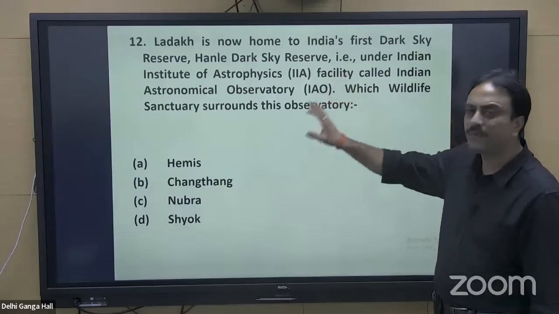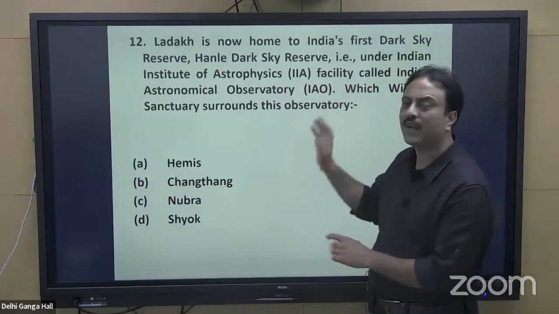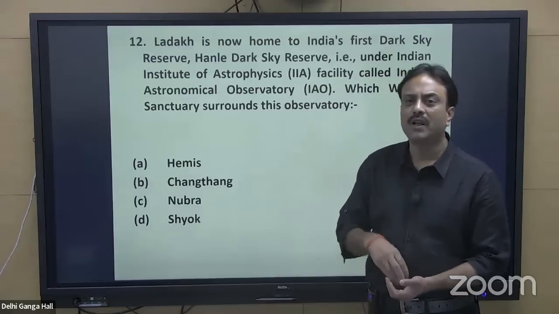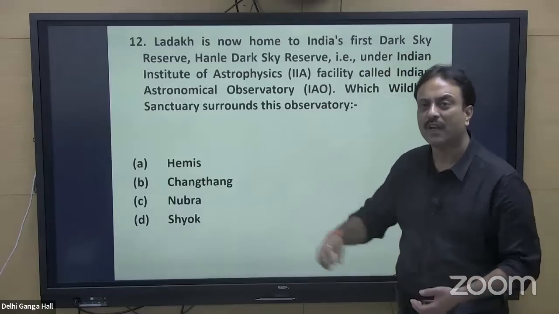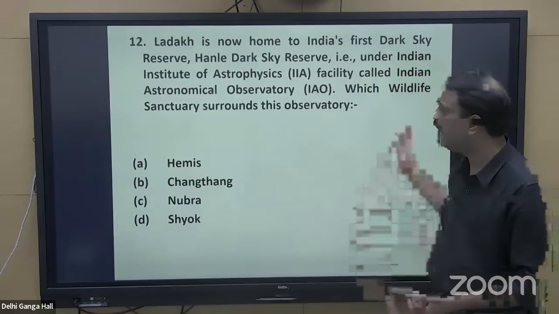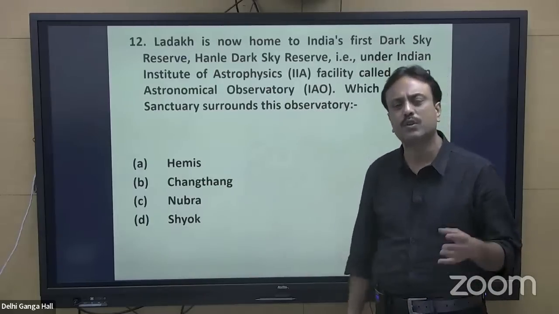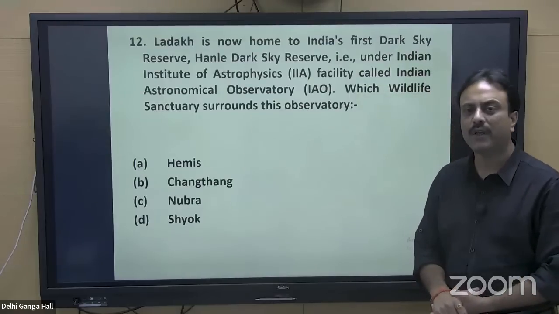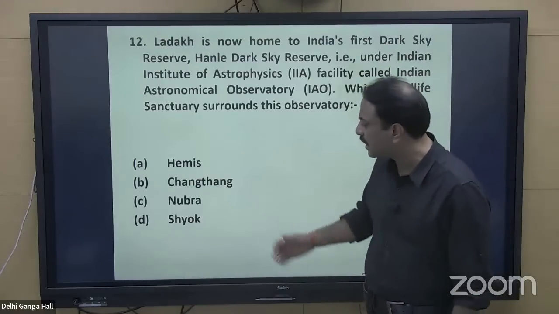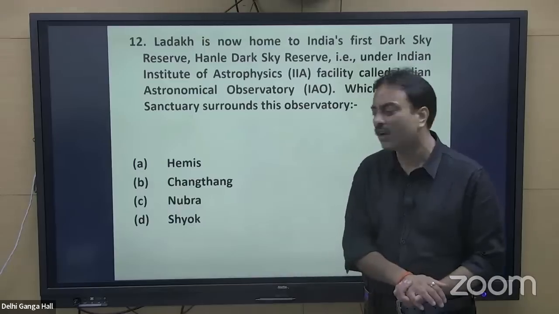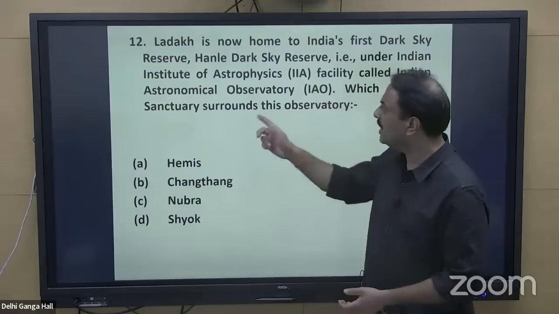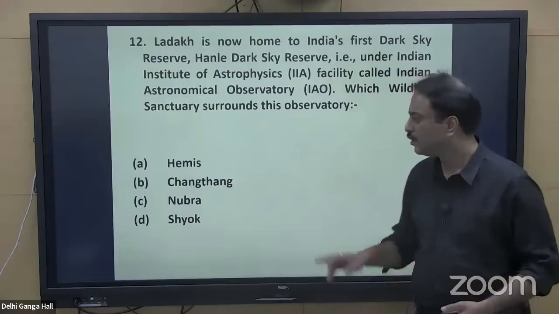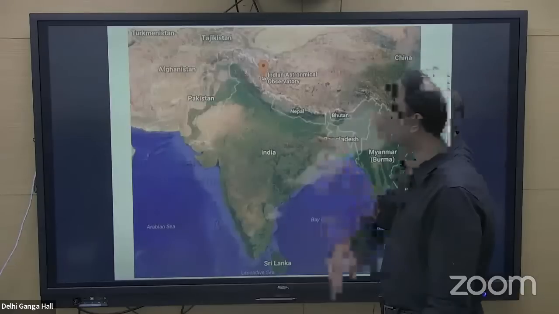So this particular observatory was there. Everyone has studied everything about Dark Sky Reserve. What is Dark Sky Reserve? What is it used for? What is light pollution? Why has this particular area been chosen? How can it be connected? What is the road and the railway? Each and everything. Then wildlife sanctuary, national parks, vegetation also become part and parcel of that. So it is surrounded by which wildlife sanctuary or national park? Hemis, Changthang, Nubra, Sheo, all are present in the Ladakh region. Now answer that. This particular region is surrounded by a wildlife sanctuary, that is Changthang. So option B for boy shall be the right answer to this question.